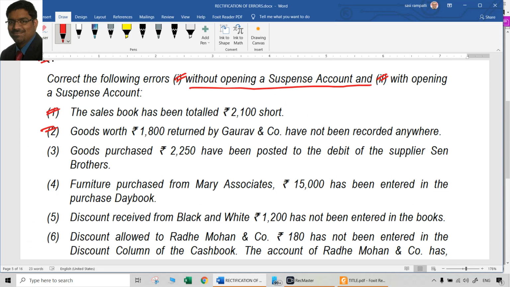Of course, the same entry will be there even after preparation of suspense account also. That will not be any difference here. So both without opening suspense account or after opening suspense account, the entry will be the same. Because it is an error of omission, two accounts are affected, and the suspense account will not be touched. So the same entry will be there even in the second scenario.